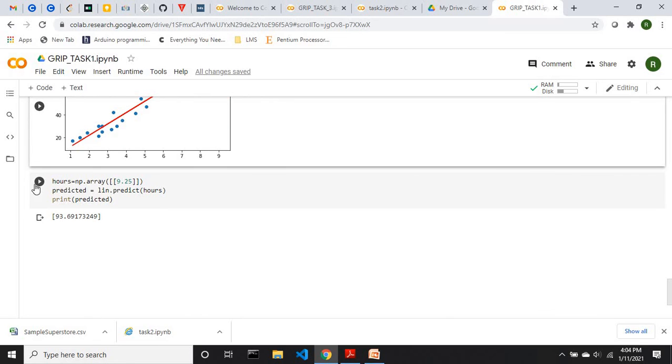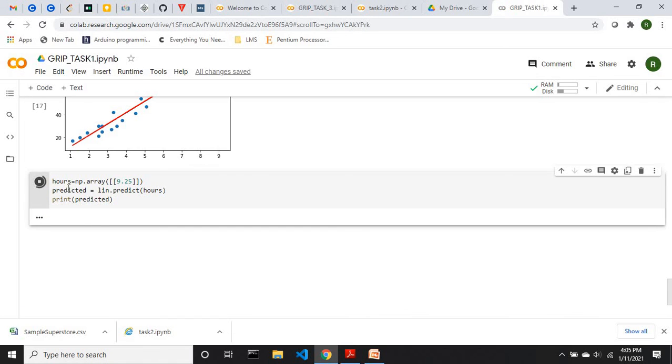Now, as asked in the question, if a person studies for 9.25 hours per day, what would be the score that he or she will get? According to my model, if the person studies for 9.25 hours per day, he or she is predicted to get marks of 93.69.